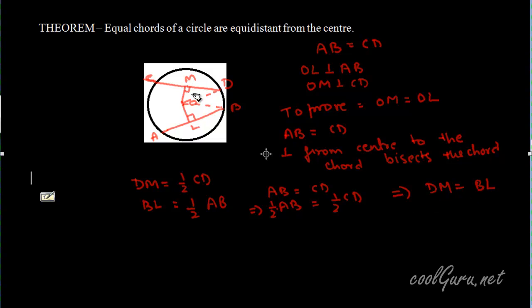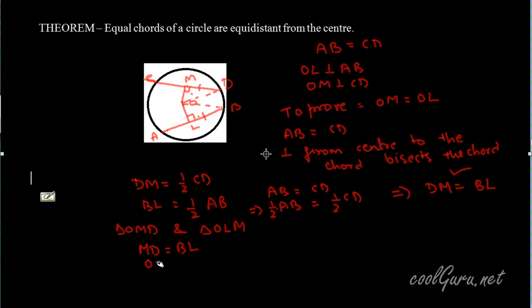Now, coming back to these two triangles, triangle OMD and triangle OLB, we will prove that these two triangles are congruent. First is that MD is equal to BL. We have already proved here, MD is equal to BL.